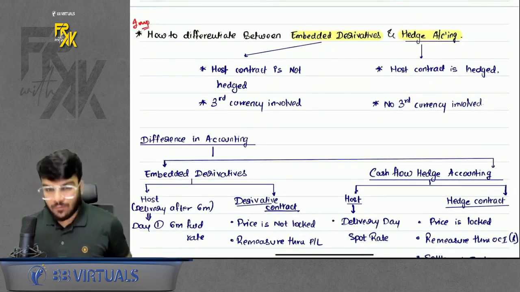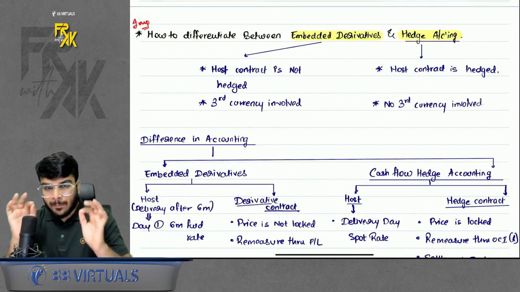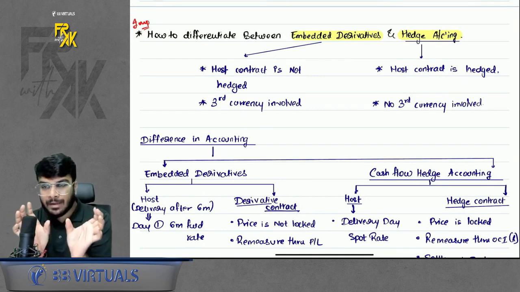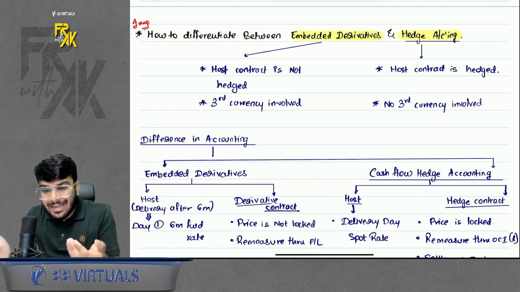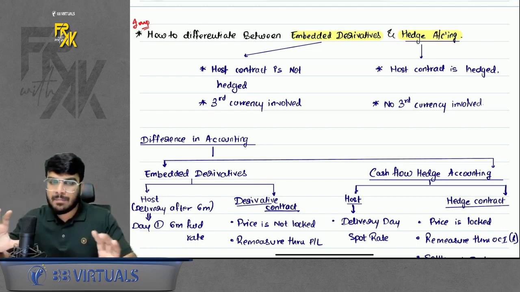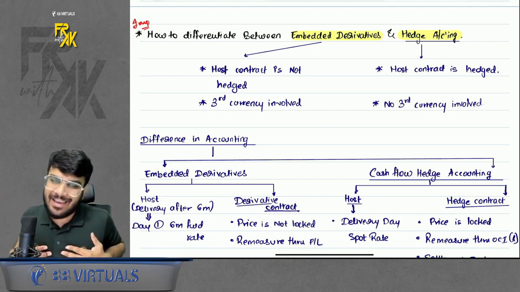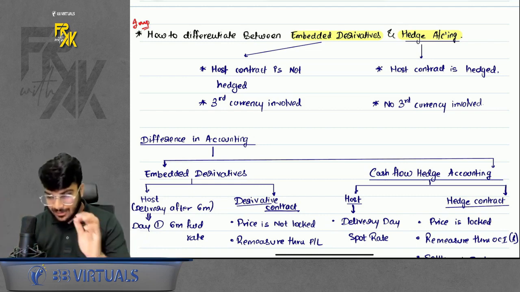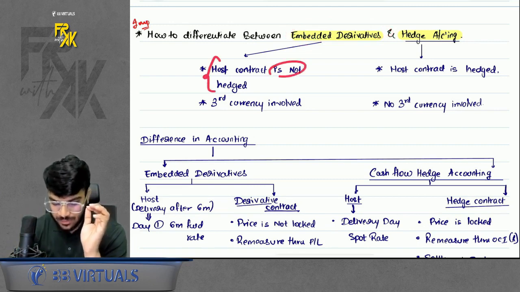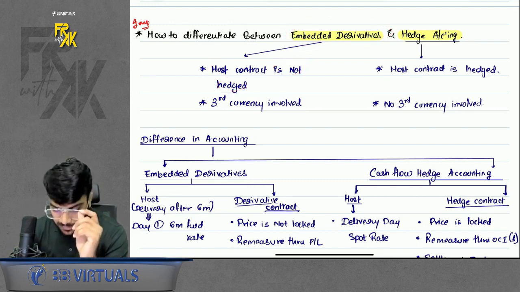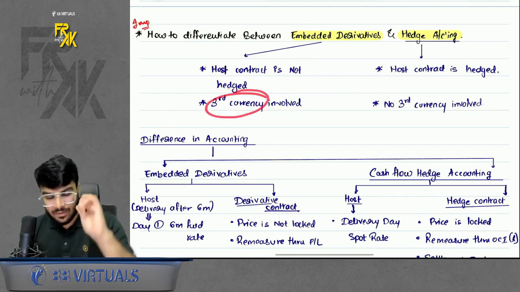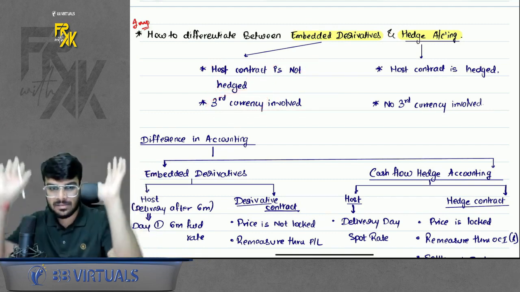Now, one exclusive thing I will teach you. Most of the students face issues in bifurcation between embedded derivative and hedge accounting, and in identifying whether the question is of hedge or of embedded derivatives. So I have prepared a good summary for you. Again, exclusive from FR with AK. Sir, see, in embedded derivatives, the contract is not hedged, right? And there is a third currency involved, right? That means the currency is neither of the buyer nor of the seller. A third currency is involved.